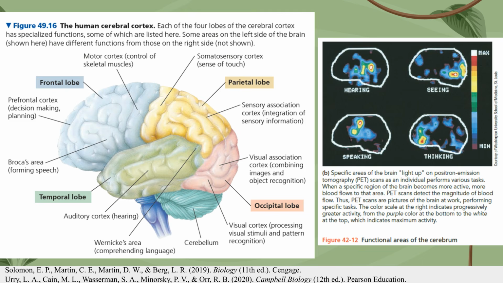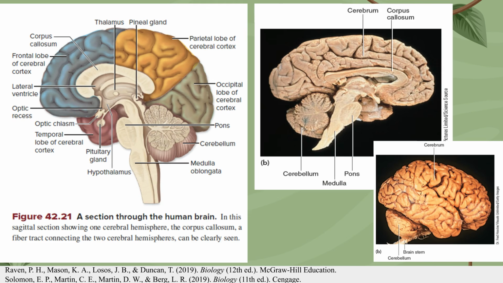The functional areas within these lobes can be visualized using positron emission tomography, PET scans. These scans create pictures of the brain at work by detecting the magnitude of blood flow to specific regions. When a part of the brain becomes more active during a task, such as hearing, seeing, speaking, or thinking, more blood flows to that area, causing it to light up on the scan. A section through the human brain reveals a highly regionalized and complex structure.